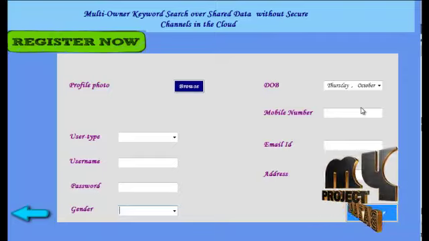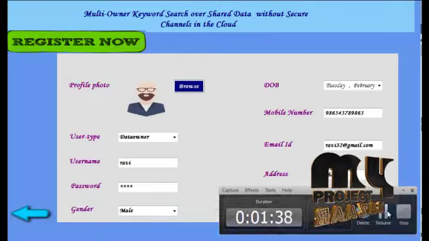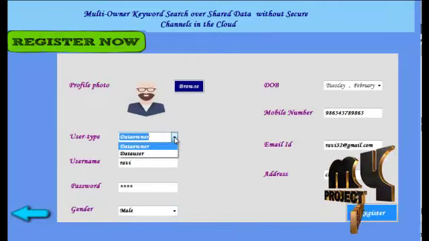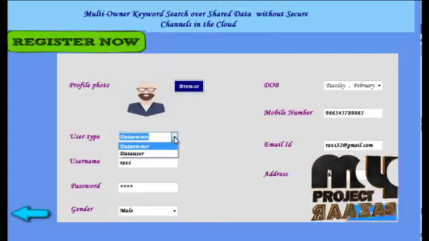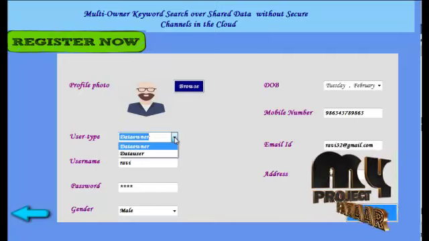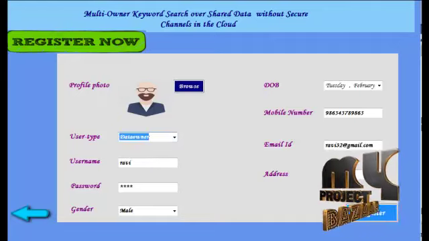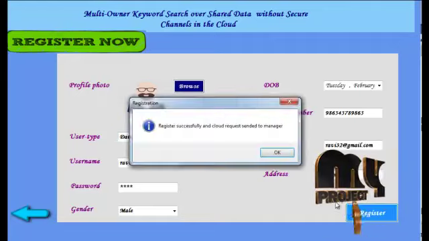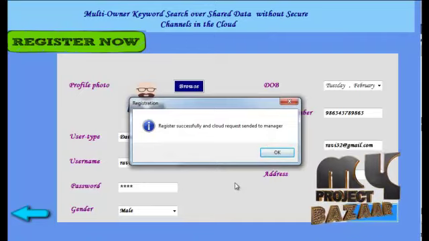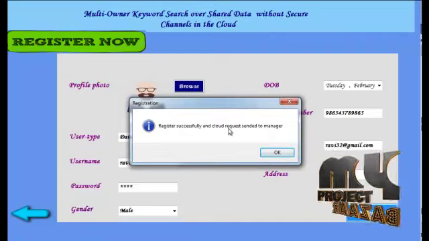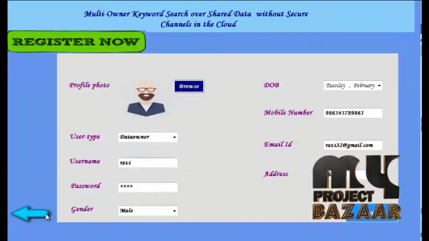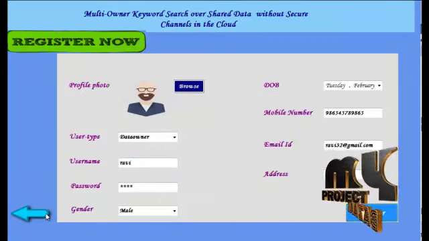I do an example. The user must select a type of user, either data owner or data user. Finally we click the register button, then the registration succeeds and the request is sent to the manager. These registered user details are sent to the cloud manager.